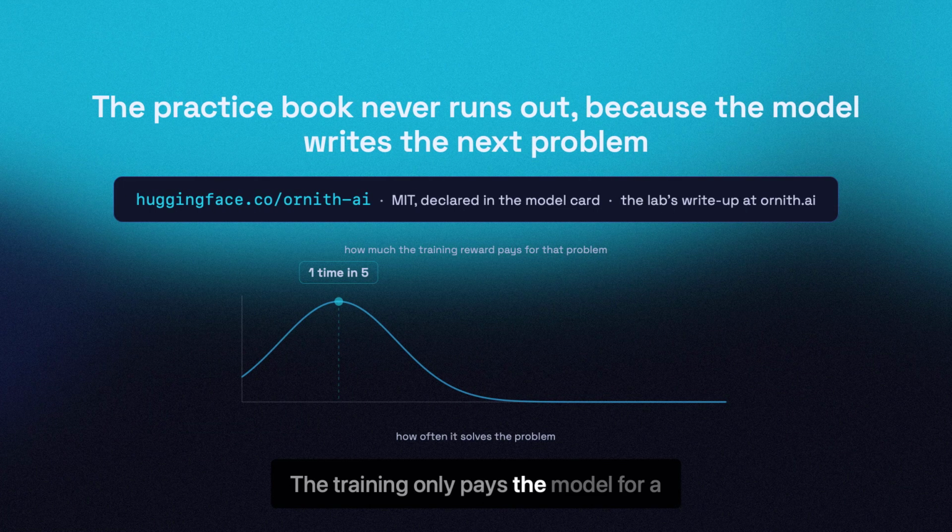The training only pays the model for a problem it will probably get wrong, so the problem it writes next is always a little harder than the one before.